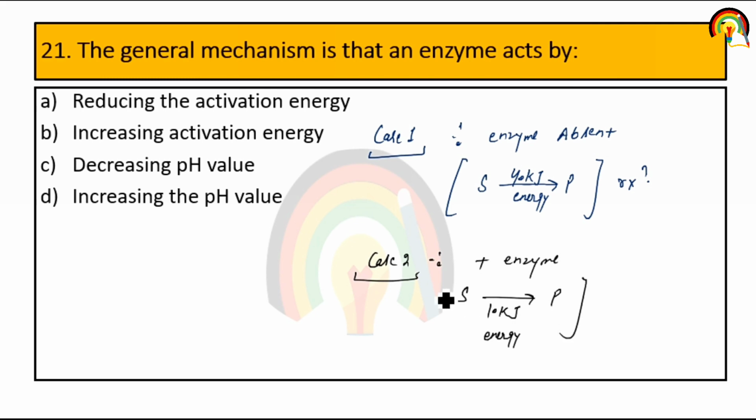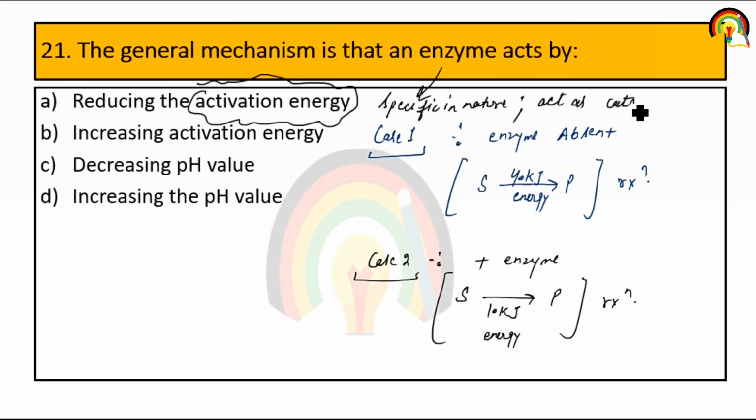So the mechanism of enzyme action is that it reduces the activation energy for conversion of substrate into product, and enzyme acts as a catalyst. Enzyme is specific in nature as well as a catalyst, and mainly proteinaceous in nature. These are the attributes of enzyme. So the general mechanism is that an enzyme acts by reducing the activation energy.